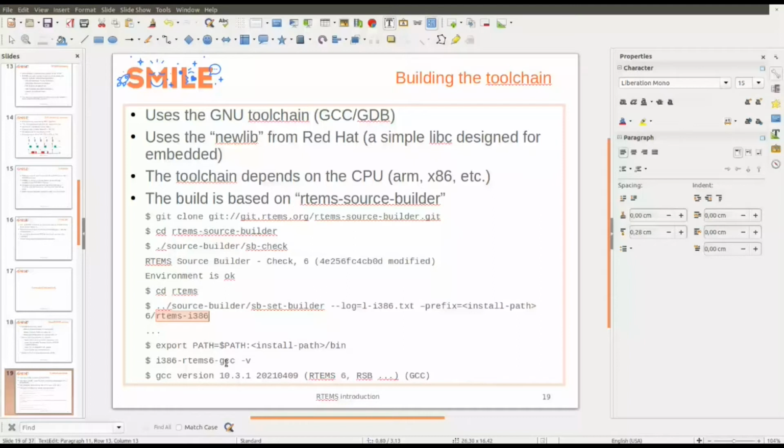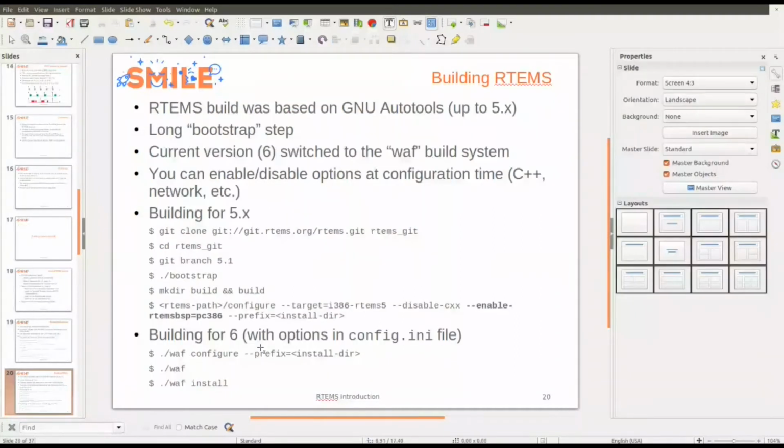The second step is to build RTEMS. Before version 6, it was based on the GNU Autotools, but it was a bit tricky because of a script called bootstrap to generate all the configure scripts. It was quite long. And the RTEMS community switched to the Waf build system for version 6.